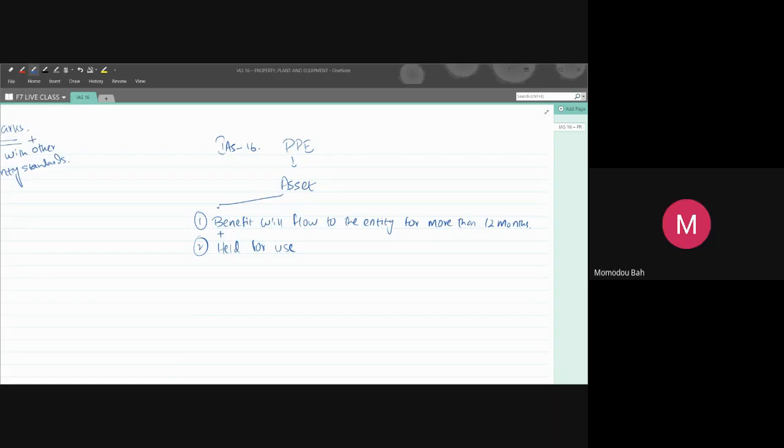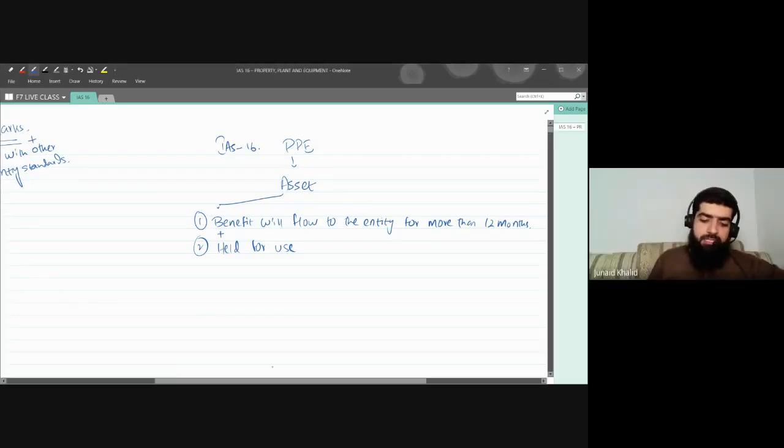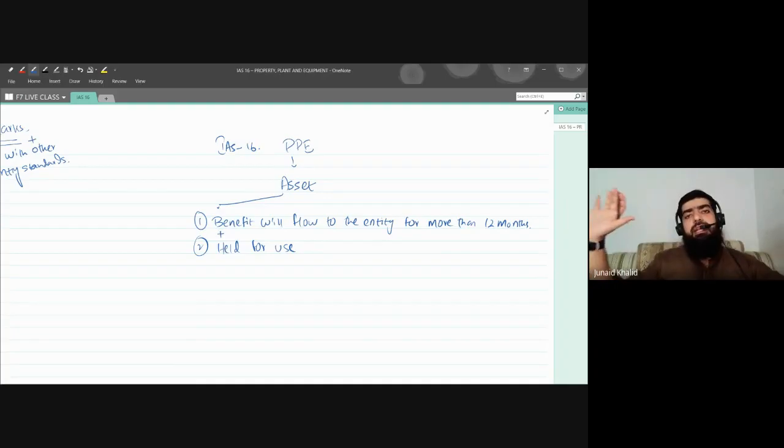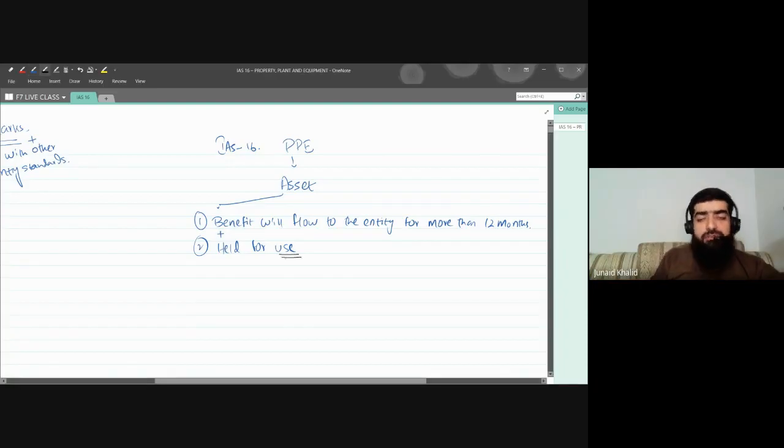Yes, clear. Okay. Which means that if you have an asset and it will give you a benefit for more than 12 months, and if you will be using that asset, this will be classified as property, plant and equipment. Now, IAS 16 states that if you have an asset which will give you a benefit for more than 12 months and it is held for the purpose of use, there are four ways through which an asset can be used.